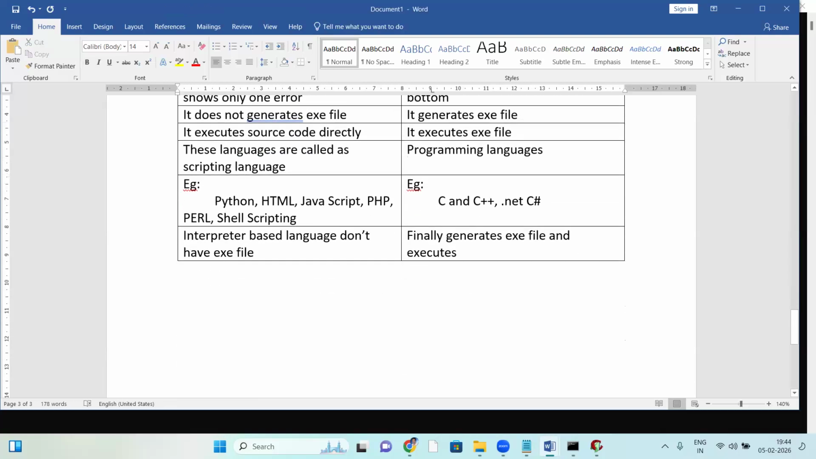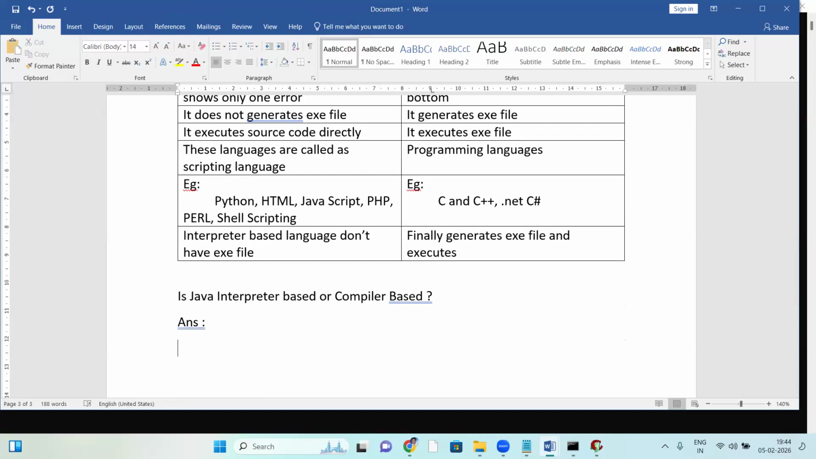Java. Yes, the question is here. Is Java interpreter based or compiler based? That is the question. Great. Yes, is Java interpreter based or compiler based? So this is the question. Anyone have any idea?